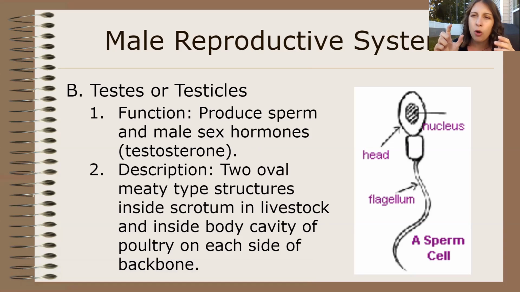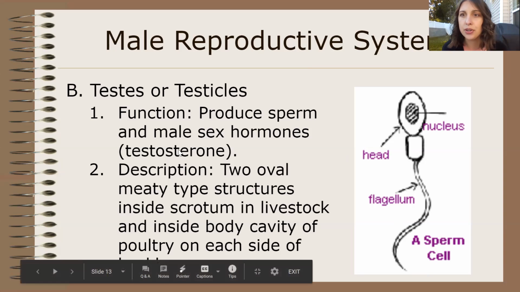Testicles are kind of ovally shaped, kind of meaty structures. They live inside the scrotum, which is outside of the body. And like I said, their job is to produce sperm and produce testosterone.